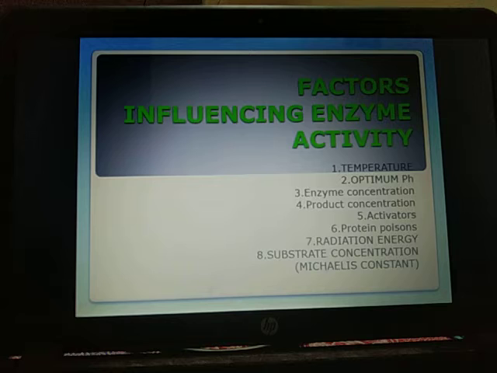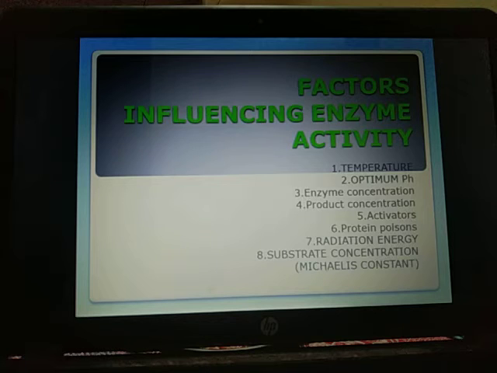Next is protein poison. Cyanide, azides, iodoacetate and salts of heavy metals destroy the tertiary structure of the enzymes by combining with either the cofactor or a group of the apoenzyme. Now next is radiation energy. High energy radiation breaks hydrogen bonds, ionic bonds and other weak linkages to destroy enzyme structure.